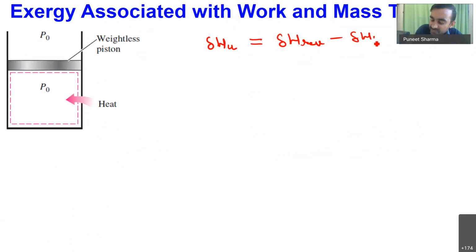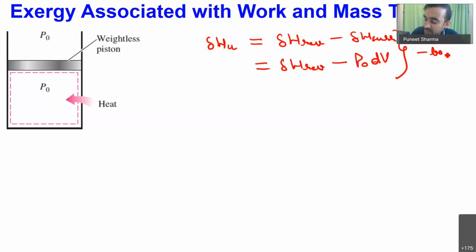Okay, and generally we see that our surrounding pressure is constant, so that's why we define delta W reversible minus P0 into dV, where P0 dV is our surrounding work. So this is the useful amount of work which we calculate for exergy associated with the work transfer. But this is applicable only for a system with flexible boundary.